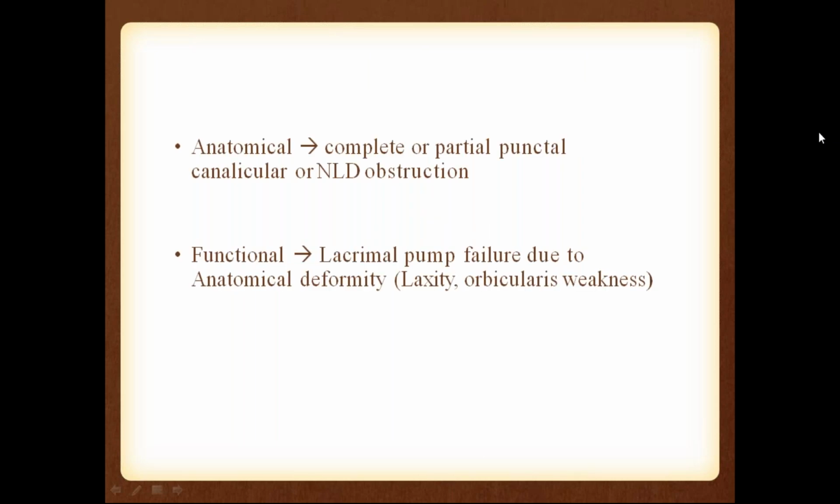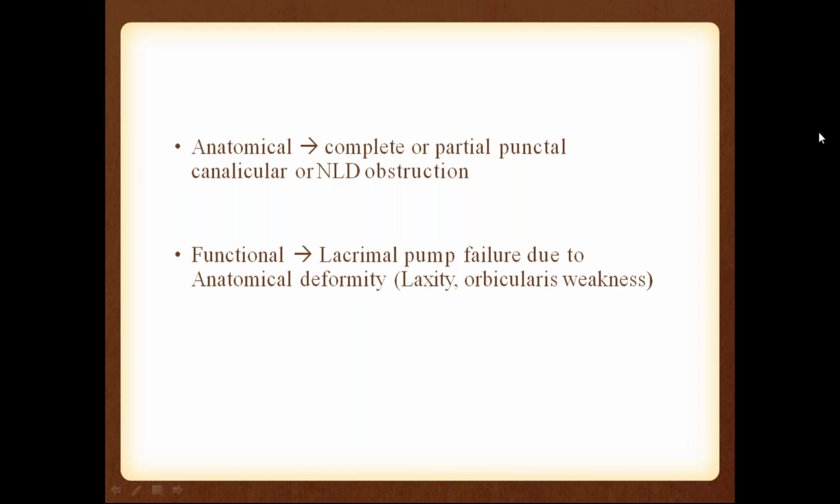Okay, so what are the causes? There can be anatomical causes or functional causes. What are the anatomical causes? They can be blockage at every level of the lacrimal drainage system. There can be blockage of the punctum, blockage of the canaliculi, or blockage of the nasolacrimal duct. Anywhere there can be blockage, which leads to improper drainage or improper excretion of the tears. What are the functional causes?